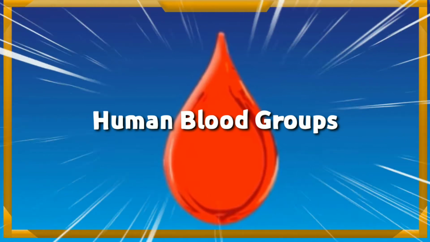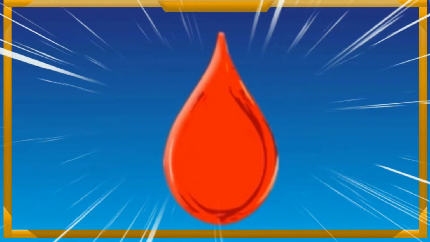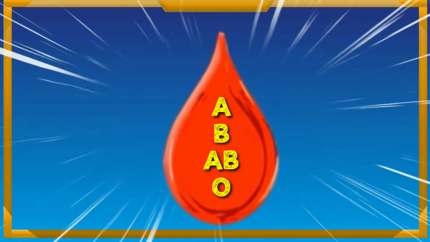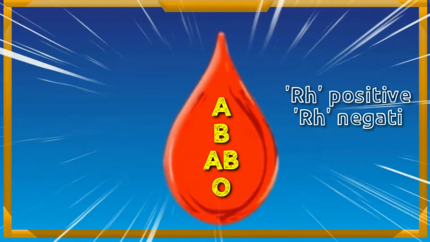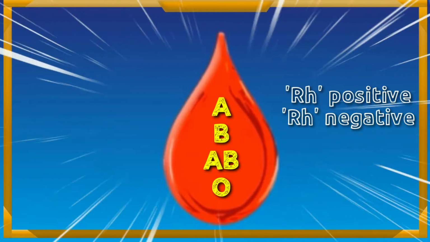Students, depending upon the proteins like antigens and antibodies, different blood groups are formed. There are 4 main groups of human blood as A, B, AB and O. Besides, there are 2 types, Rh negative and Rh positive, of each of those 4 groups.